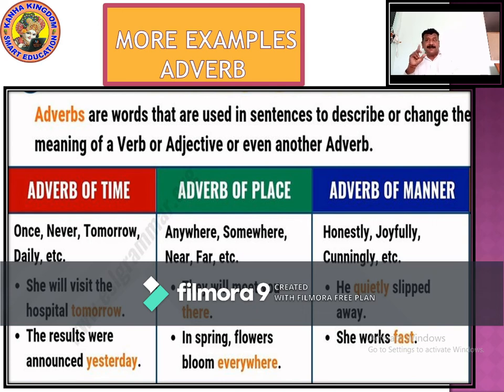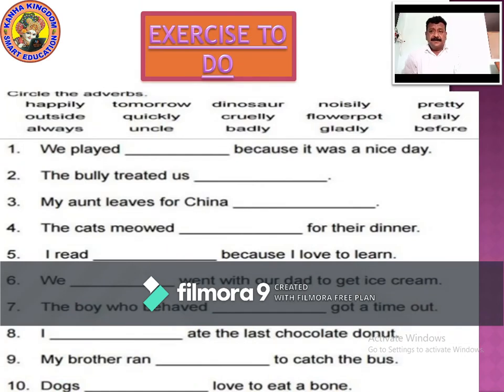What are adverbs? Adverbs are the words that are used in a sentence to describe or change the meaning of a verb or adjective or even another adverb. So now write it down. This was a quick look at what is adverb, adverb of time, adverb of place and adverb of manner. So now let's see what all we have learned. There is an exercise to do.